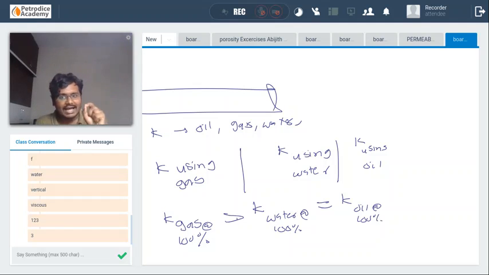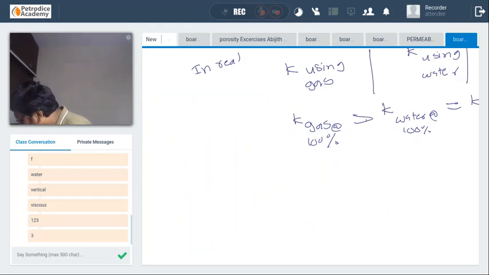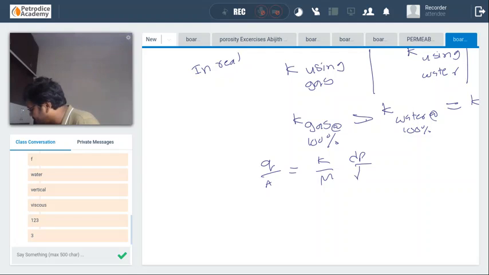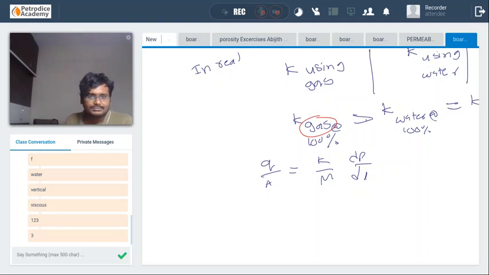In the laboratories, whenever we use gas, the permeability that we get is higher than the absolute permeability. Whenever we use Q/A = (K/μ)(ΔP/ΔL) to find the permeability of the formation using gas, the permeability that we get is very high when compared with the absolute permeability measured with water or oil.